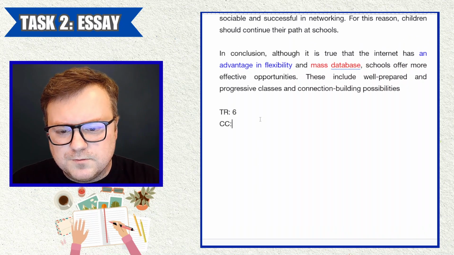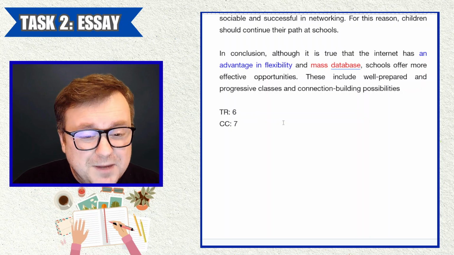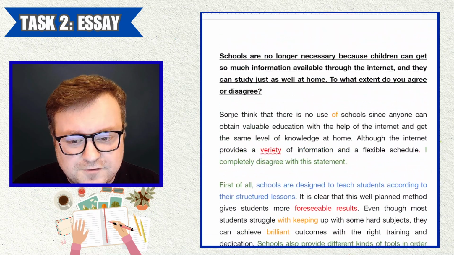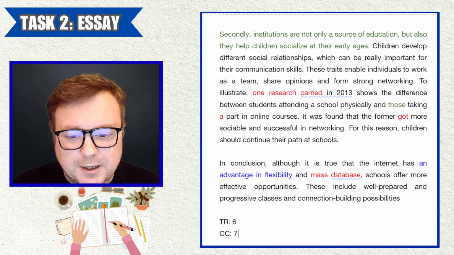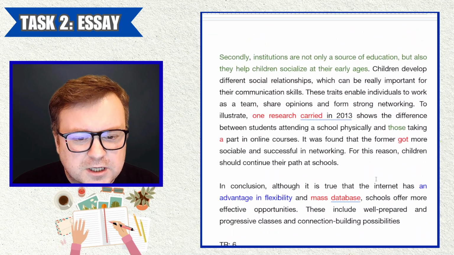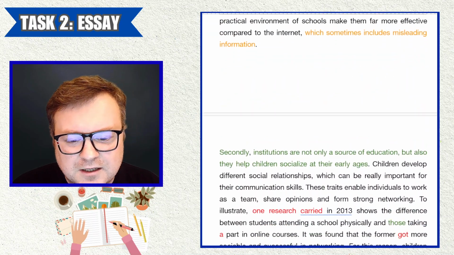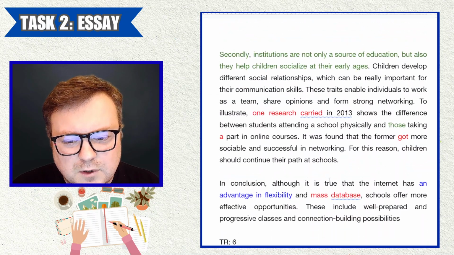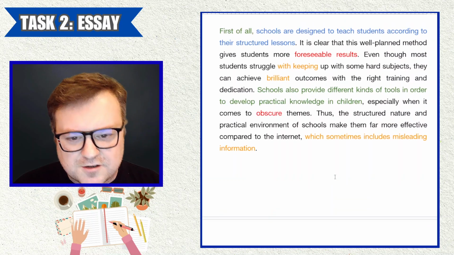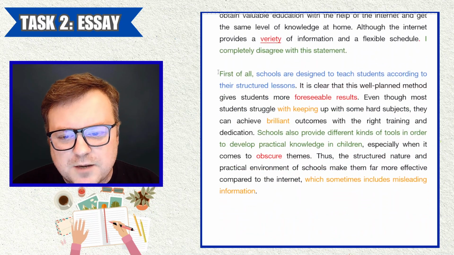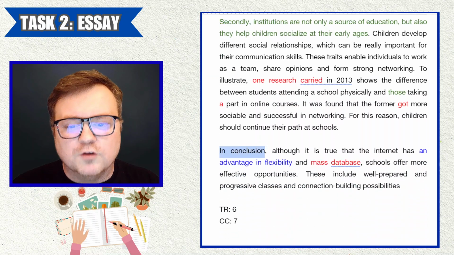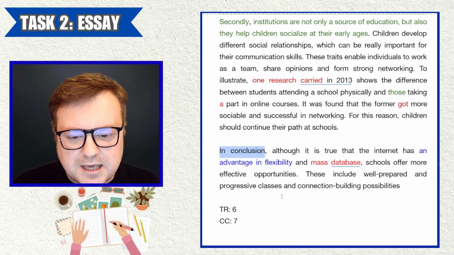Coherence and cohesion. I do think you have enough for the 7 here. You might even have enough for the 8. You have nice flow. It's clear that you have introduction, body paragraphs, conclusion. Cool. A lot of nice reference words like those and some believe. I like that you have although and even though, a nice variety of contrast flexibly used. Cool. Other signposting language like first of all and secondly and in conclusion. All of this helps to bind this text together.